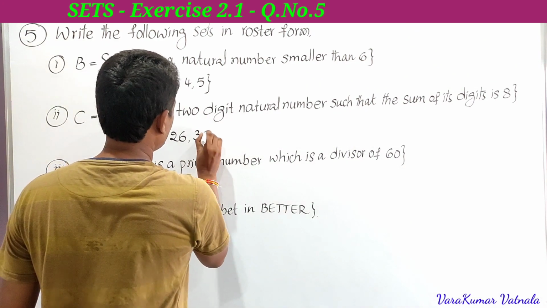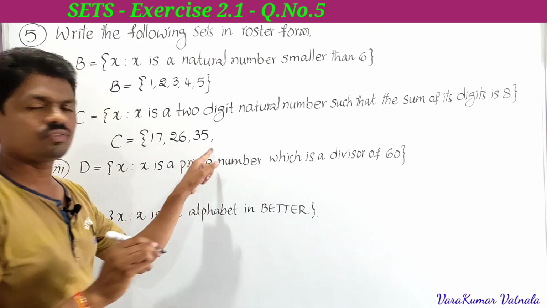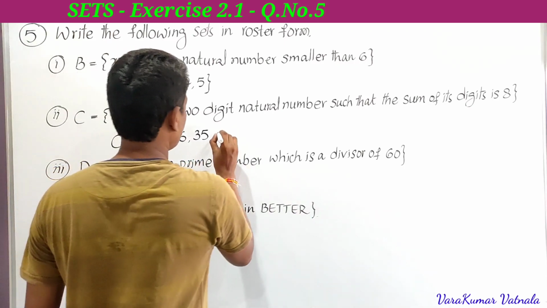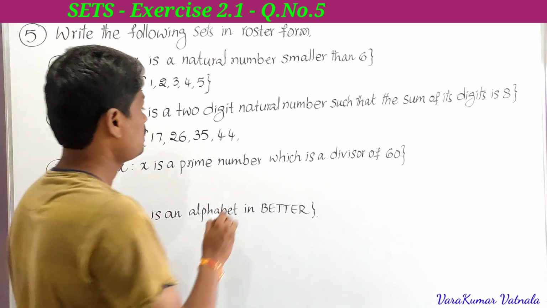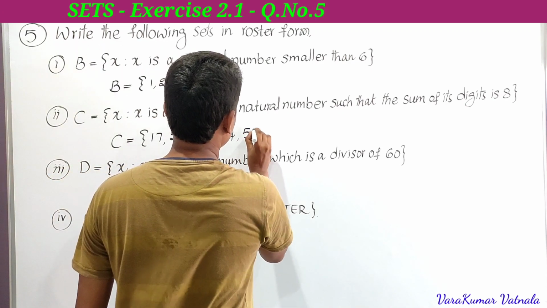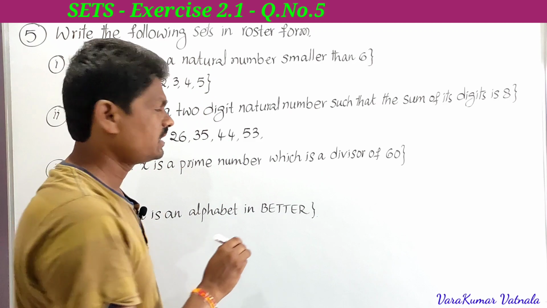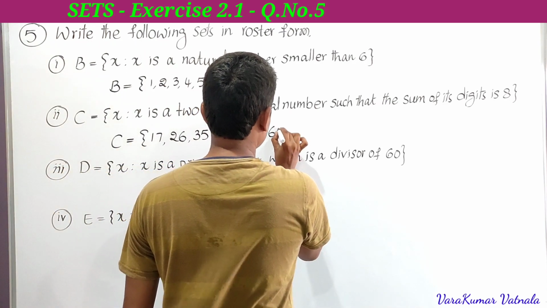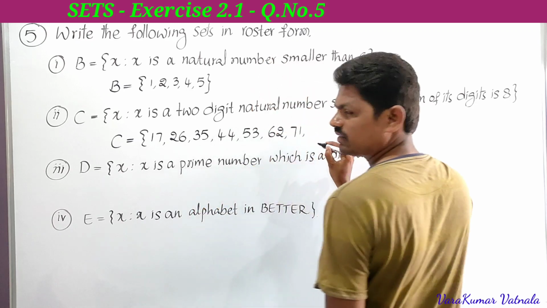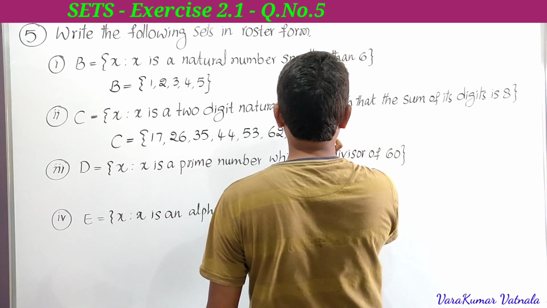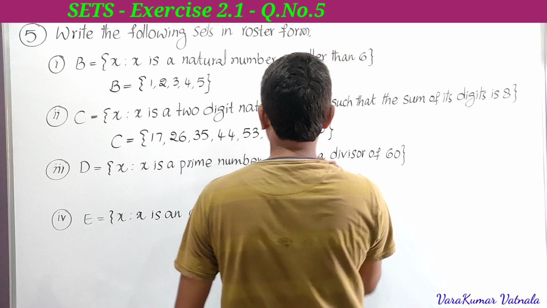Next 35, 3 plus 5 is 8; 44, 4 plus 4 is 8; 53, 5 plus 3 is 8; 62, 6 plus 2 is 8; 71, 7 plus 1 is 8; 80, 8 plus 0 is also 8.